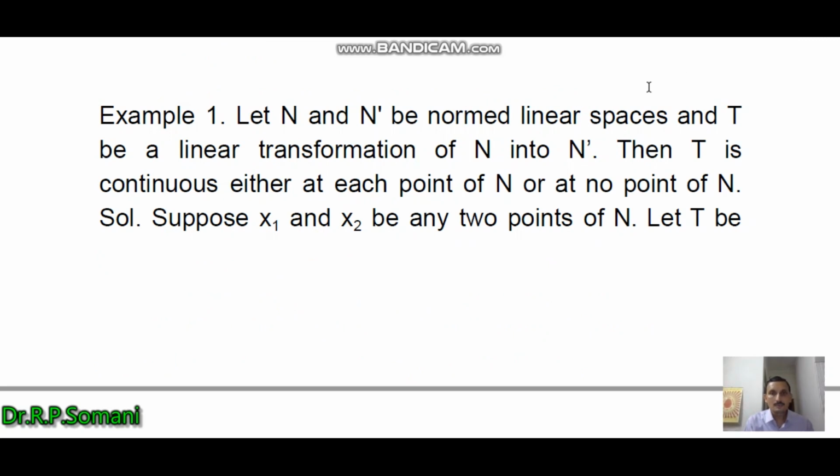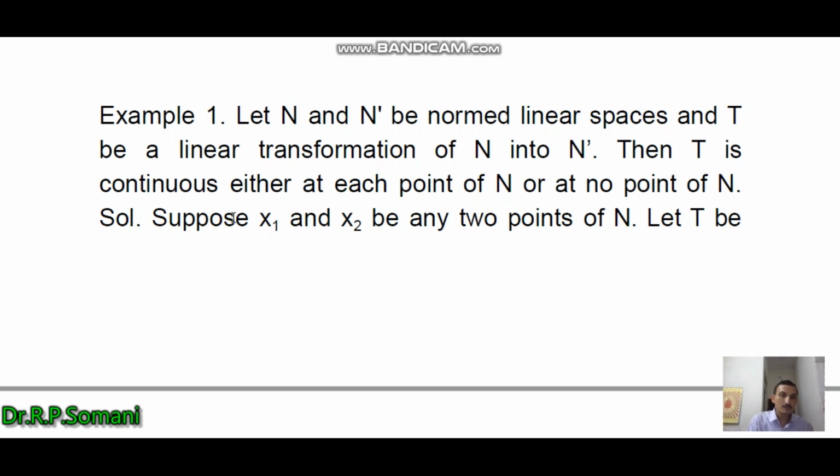Now we consider some examples for properties of the continuity. So here the first example: let N and N dash be normed linear spaces and T be a linear transformation of N into N dash. Then T is continuous either at each point of N or at no point of N. So if T is continuous at one point, then T is continuous at all points, and if T is not continuous at any point, then it is not continuous at every other point.